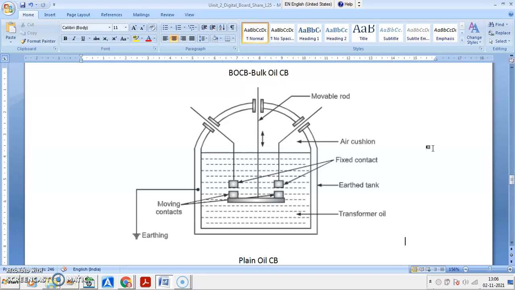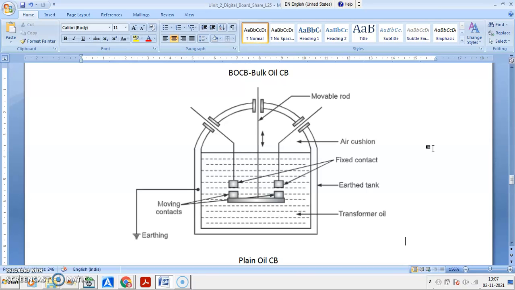So bulk oil circuit breaker, you may have two types, plain bulk oil circuit breaker, and another is arc controlled bulk oil circuit breaker. So this is a plain bulk oil circuit breaker.